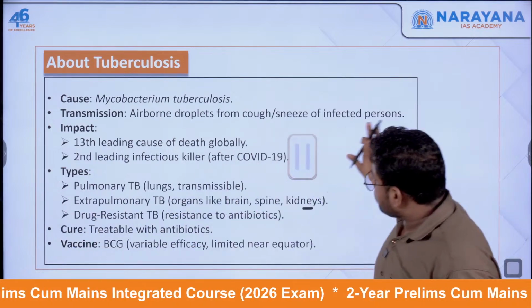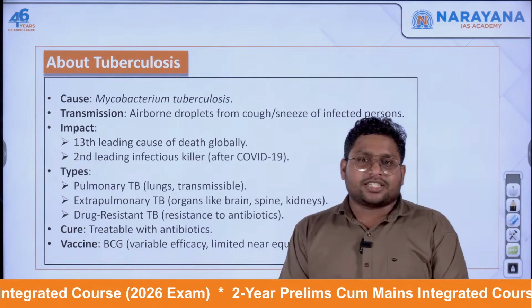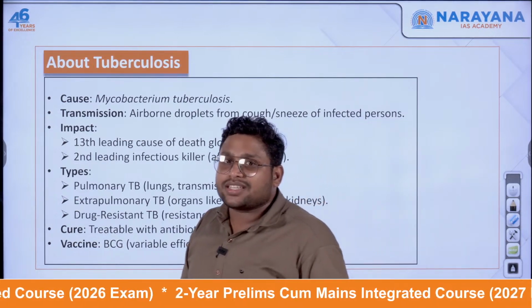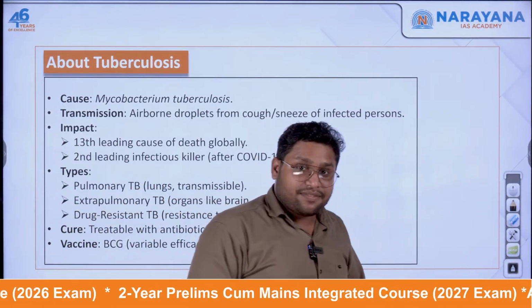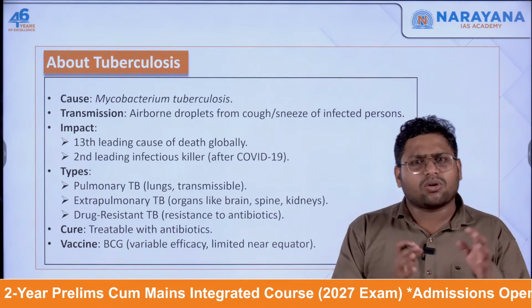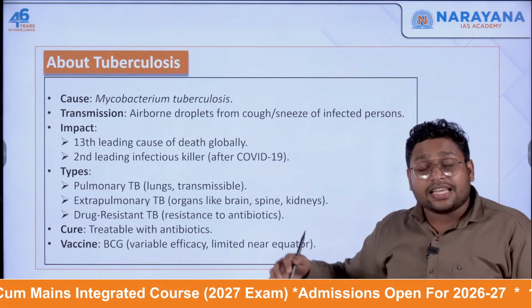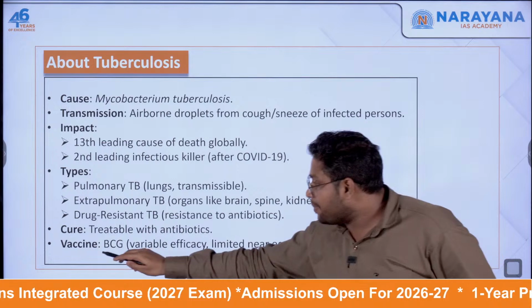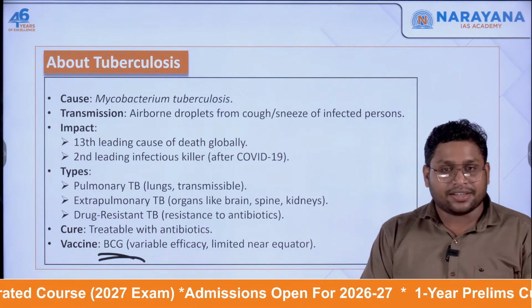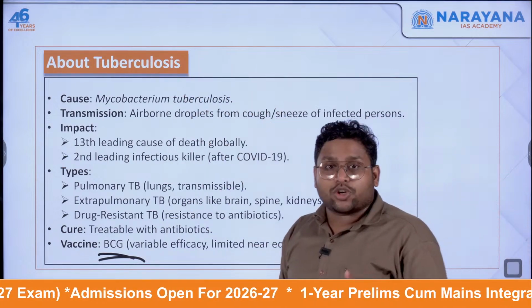Okay. Now the major part. Can we cure this disease? Do we have something to cure this disease? Yes, the answer is yes. We have medications available using the drugs, the injections, all these things. We can cure a person from TB. Second thing, we also have a vaccine available. For example, this BCG vaccine, using which we can prevent tuberculosis.